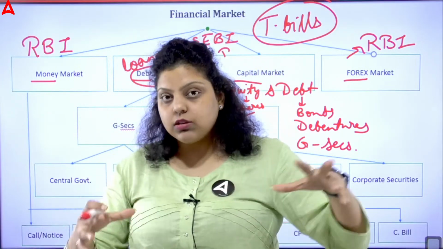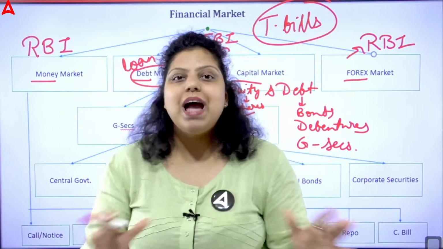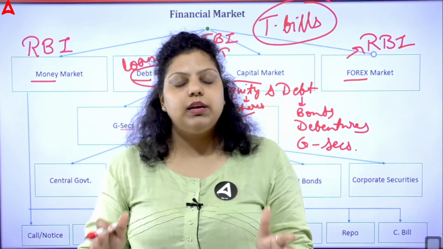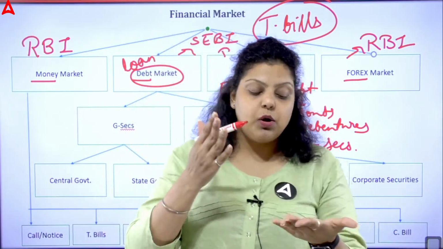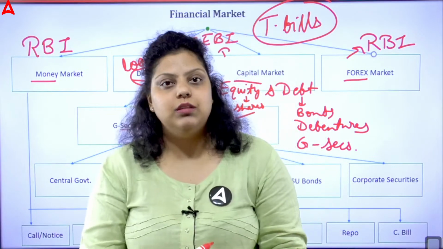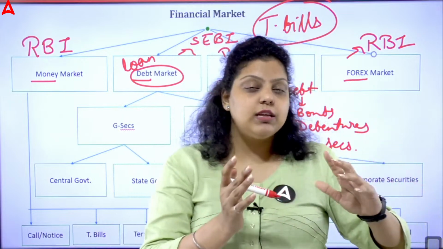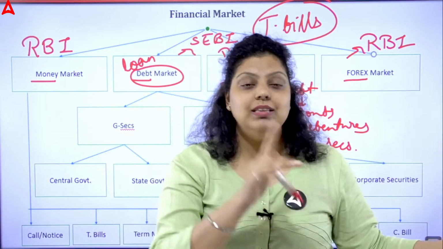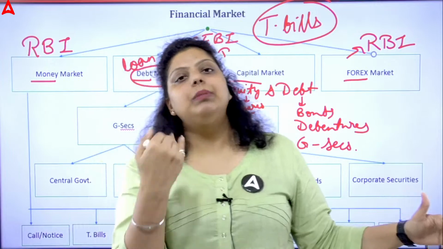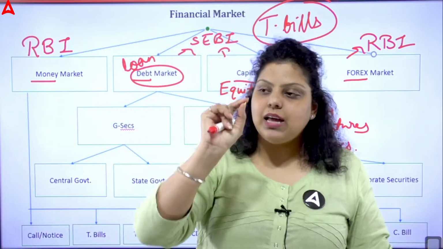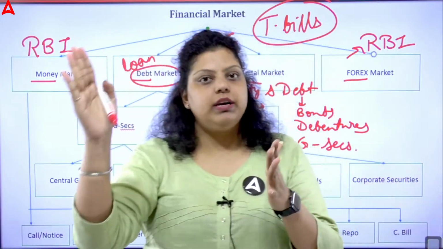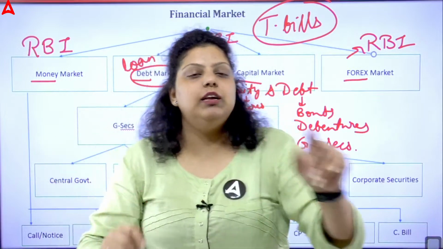Okay. So in case of shares, there is no guarantee that you will get your money back, because in shares your profit and loss depends on the profit and loss of the company. But in case of the debt market, in case of bonds, debentures, or government security, that's a debt instrument. It means the company is taking a loan. So there is a guarantee that after a certain maturity period, with a certain rate of interest, you will get your money back.